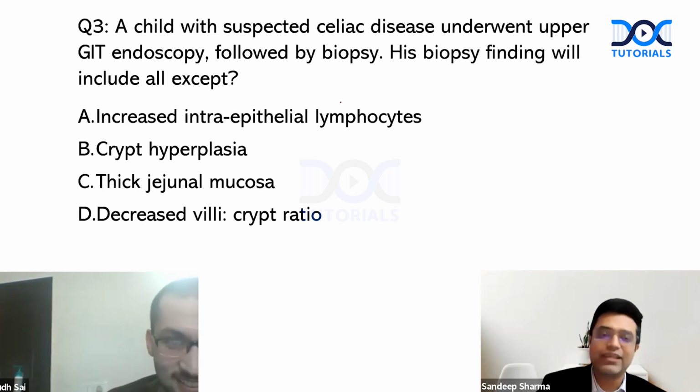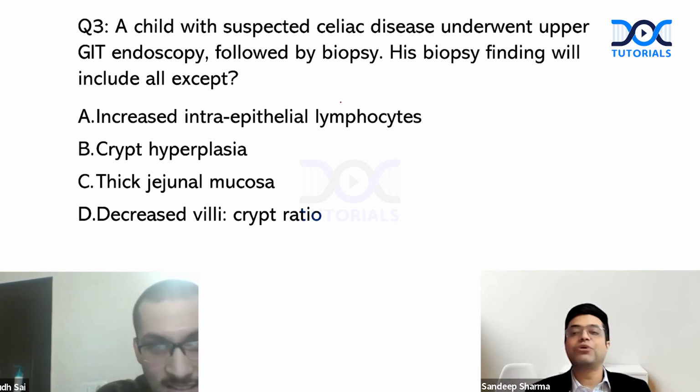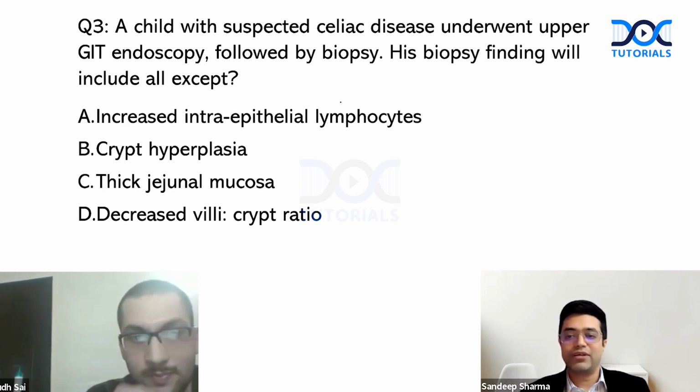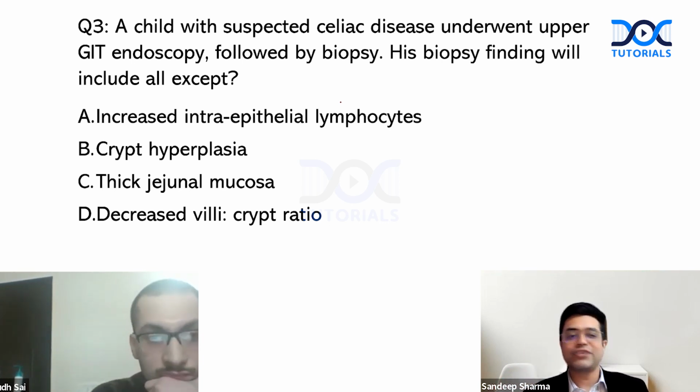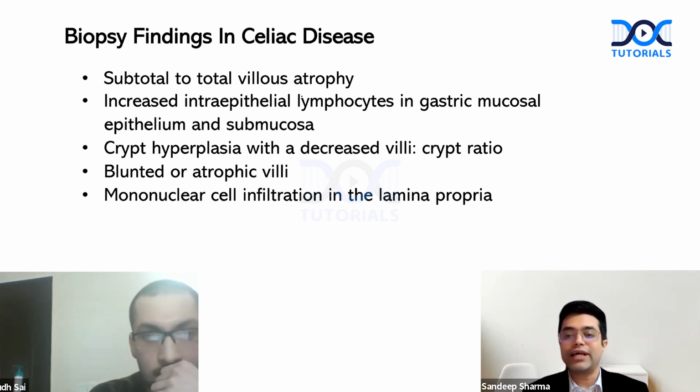So absolutely fine. See, a patient with celiac disease will have a thinning of the mucosa, right? Because the mucosa is getting degraded, it is getting destroyed. So it will not be a thickening. So what are the features that will happen in patients of celiac disease? There will be subtotal to total villus atrophy. There will be increased intraepithelial lymphocytes in gastric mucosal epithelium and submucosa. Crypts will increase, villus will become smaller. So there will be alteration in the villi to crypt ratio. Blunted or atrophic villi will be there, and there will be mononuclear cells coming in the lamina propria.